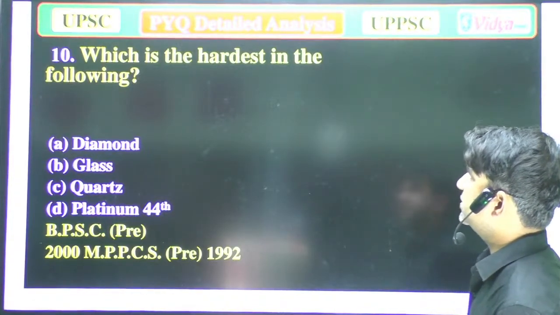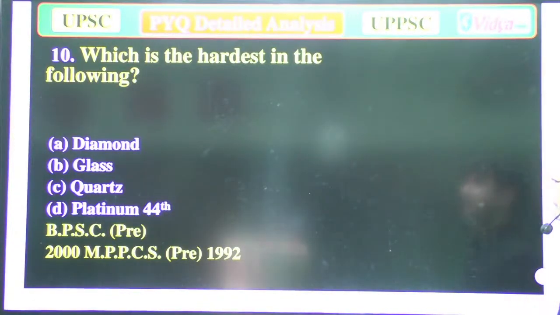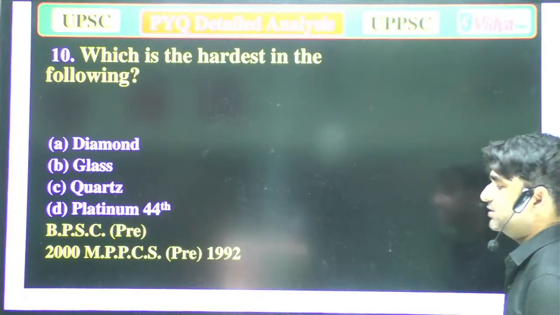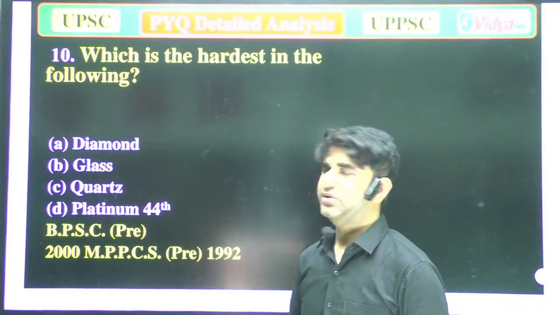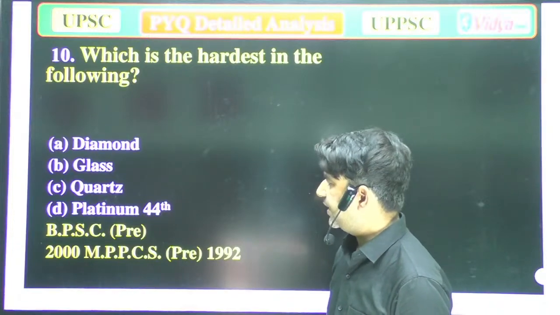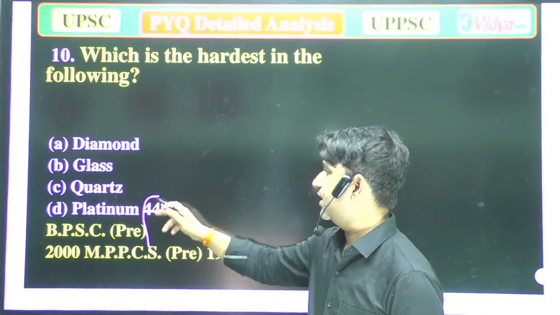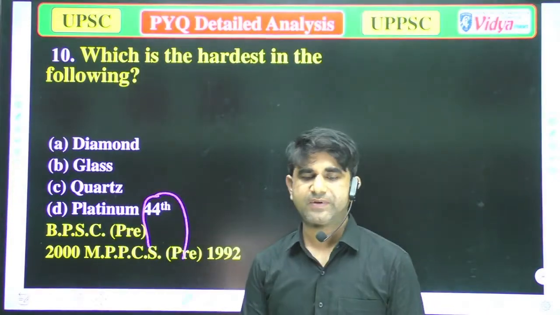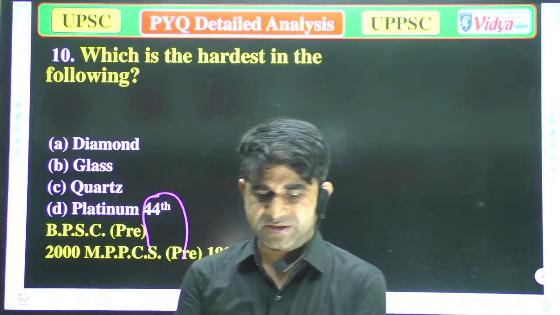Our next question is, which is the hardest of the following? Means which is hardest in the following? A, diamond. B, glass. C, quartz. And D, platinum. Which of the following is the hardest? Answer, please.